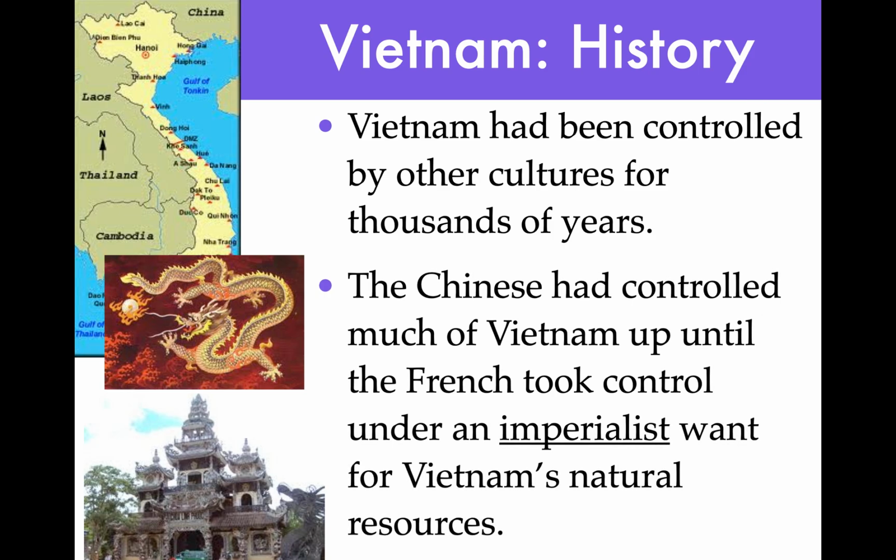And there's even Hindu influences in Vietnam as well. The Chinese had controlled much of Vietnam up until the French took control, under an imperialist want for Vietnam's natural resources. So French imperialism, much like British imperialism, the French are pretty ruthless, much more aggressive, I would argue, than the British. What they would do is build all these railroad tracks. They go straight to the water, but they don't even connect with each other, because everything's about getting all their resources like rubber, tin, and oil out of the country and sending it back to France. And the French would use military and brutal force against the Vietnamese that didn't fall in line, but they would also reward those that were loyal.